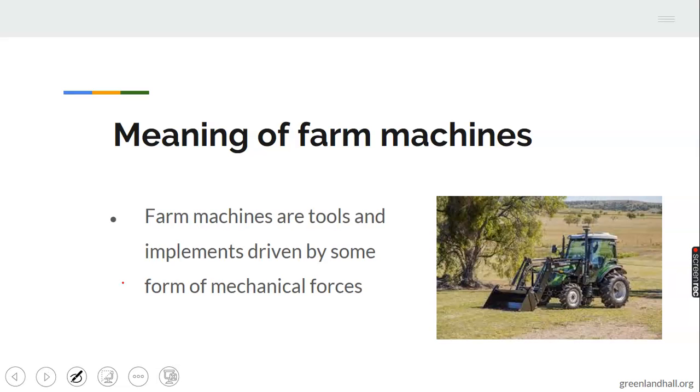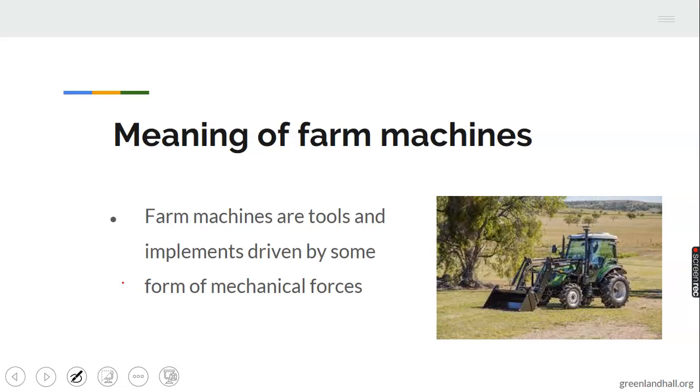I believe we can all mention farm tools, for example cutlass, hoe, shovel. They are called crude implements. But these ones particularly are driven by some form of mechanical force. Let's take note of that.